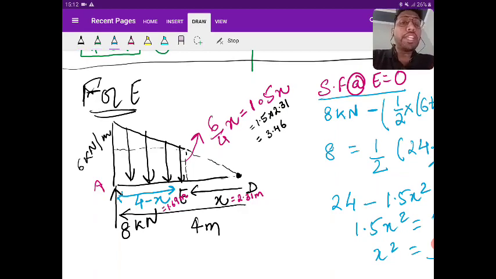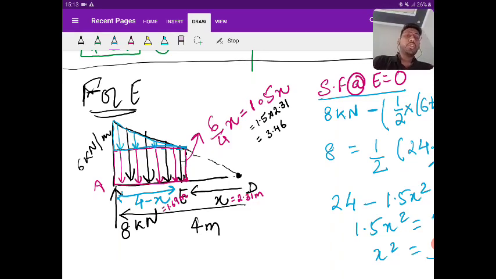Now, how to find the bending moment? Till now, what we used to do was find the centroid point, and with the centroid point find the moment. In this case, I'm dividing it into two parts. One is UDL, and the other one is UVL. Can you see the UVL?